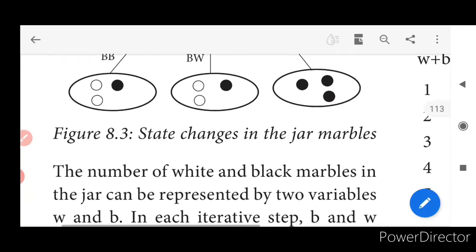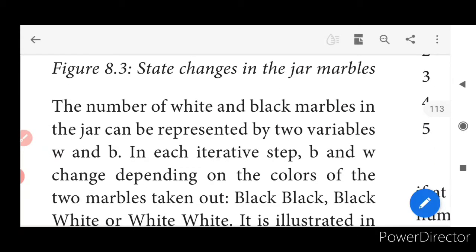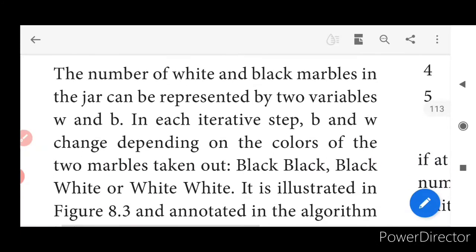Is that clear? Now, the number of white marbles and black marbles in the jar can be represented by two variables. Now what we are going to do is, we are going to use variables to represent white and black marbles. W represents white. Very good. Black is being represented with B. Each iterative step, what happens? B and W change depending on the colors of two marbles taken out. Yes or no?